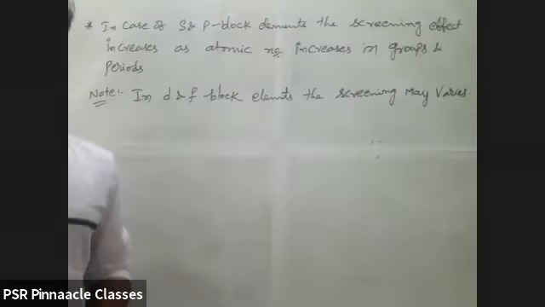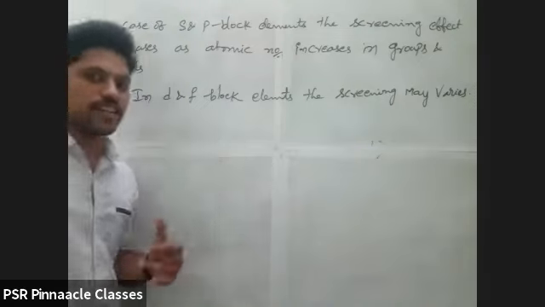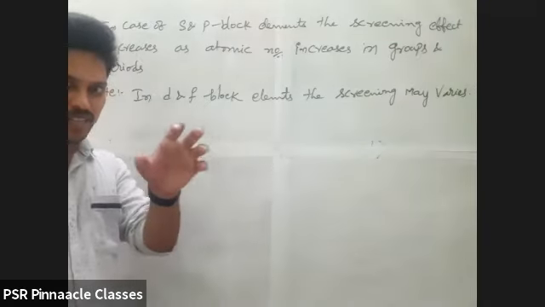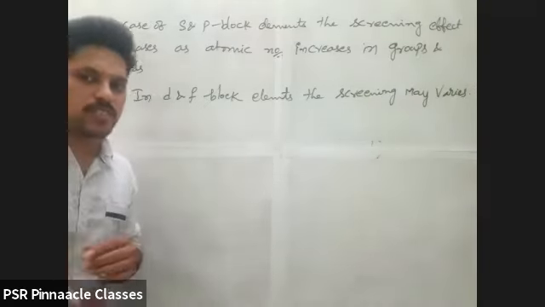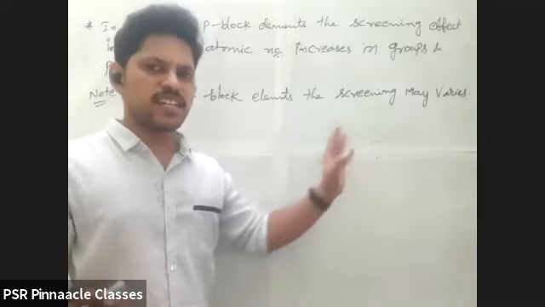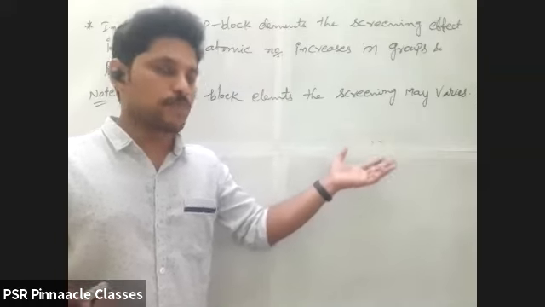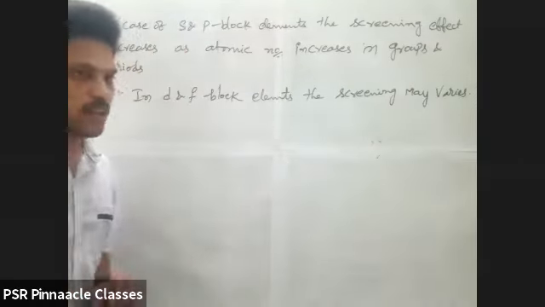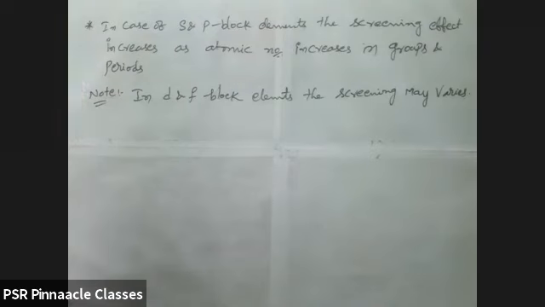Why is it varying? Because of the inert pair and everything. Because the increase in atomic size also will not be in proper order. So the increase and decrease of atomic size is not in proper order. That's why in D and F block we can't show the screening effect properly. Right, this is about the screening effect.